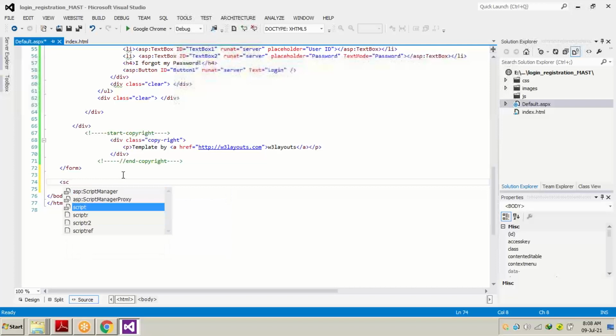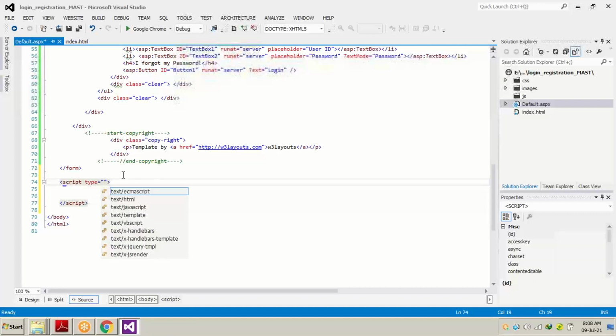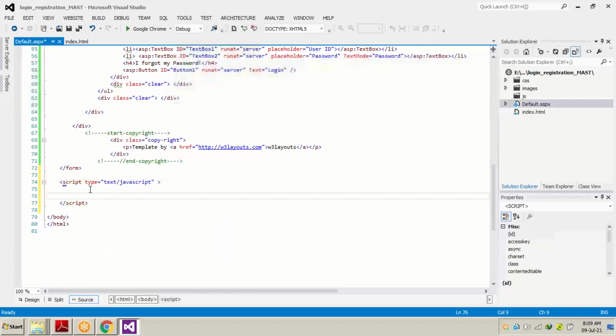We will be writing script, closing the tag, and inside the script we will be adding type equals to text JavaScript. Okay, so now follow me very carefully. Where the form tag ends and the body tag ends, we have to write this JavaScript code between the closing of the form tag and the closing of the body tag.